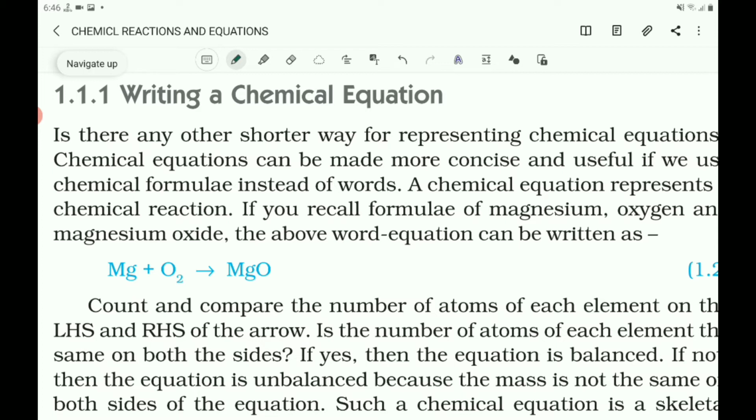Then what is a chemical equation? A chemical equation is a mode of communicating facts in chemical language about a chemical reaction.